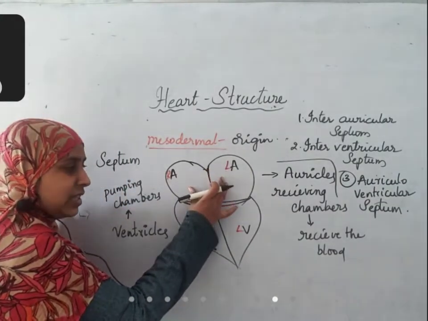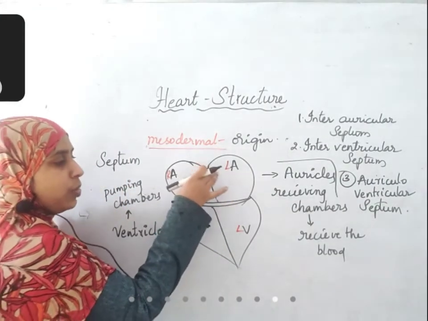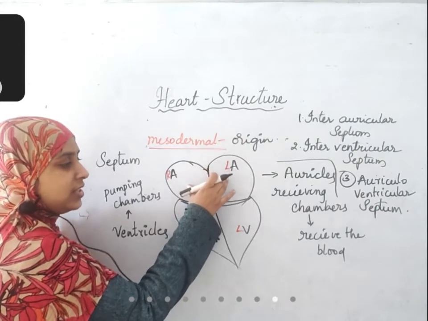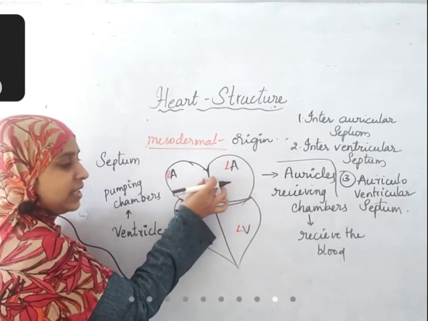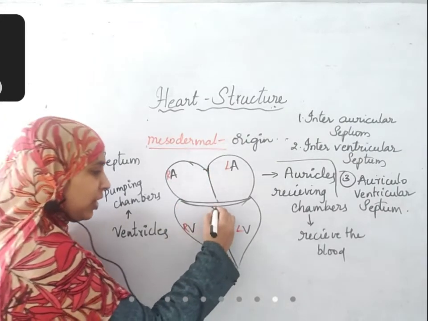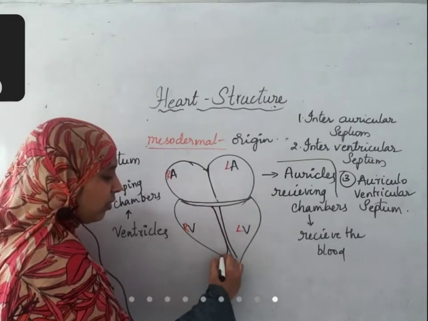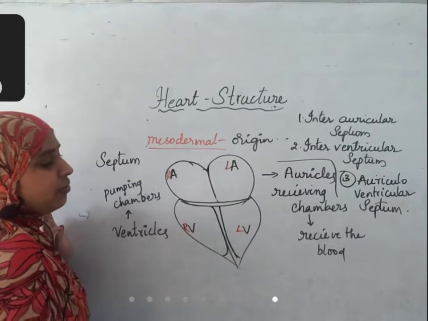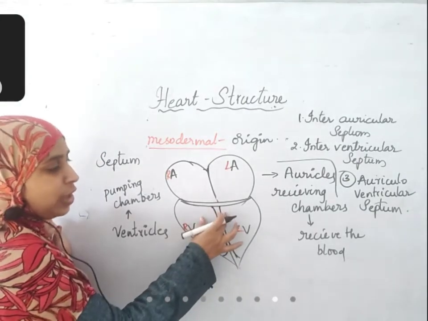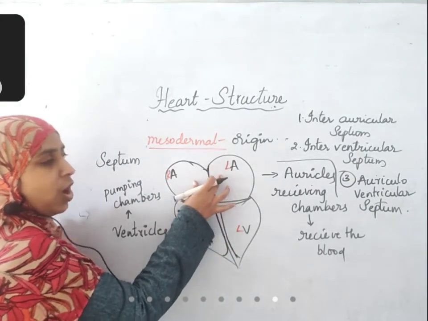Since these are receiving chambers, more pressure is not required in this chamber. So this wall is thin compared to the interventricular septum. The interventricular septum has thicker walls. Ventricles have thicker walls compared to auricles.